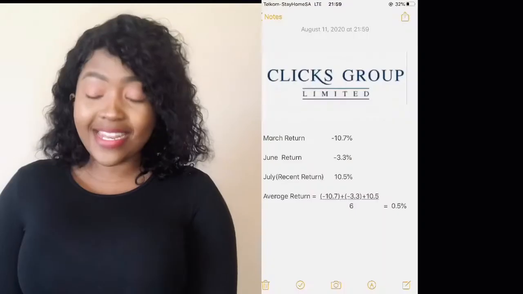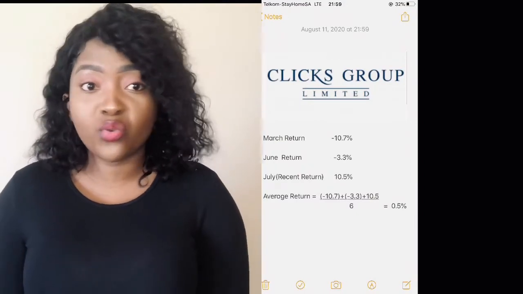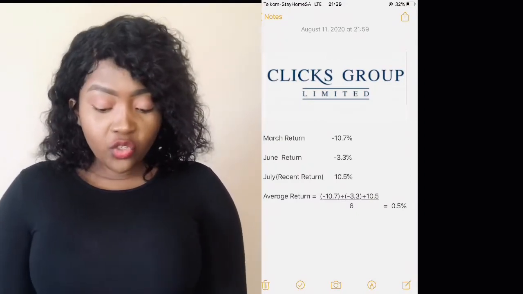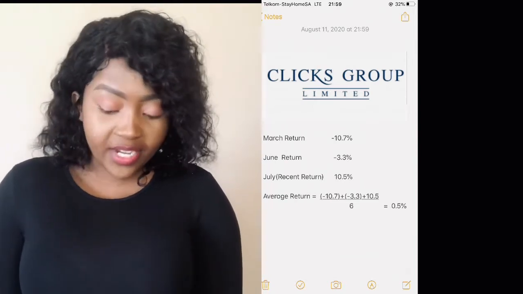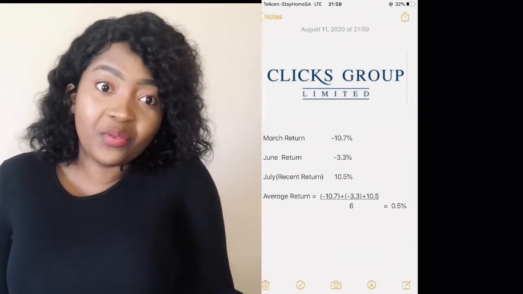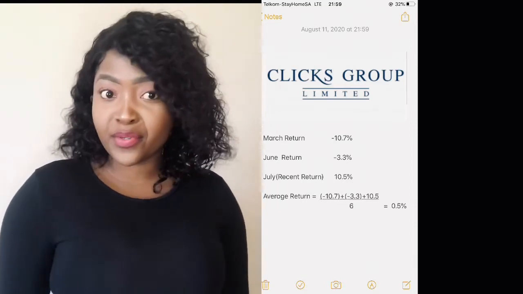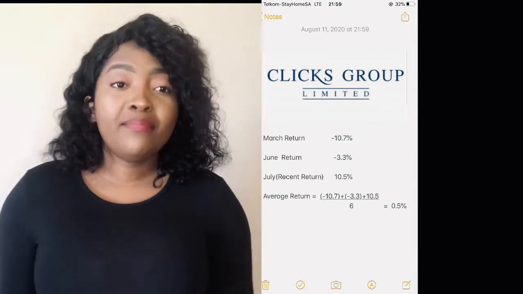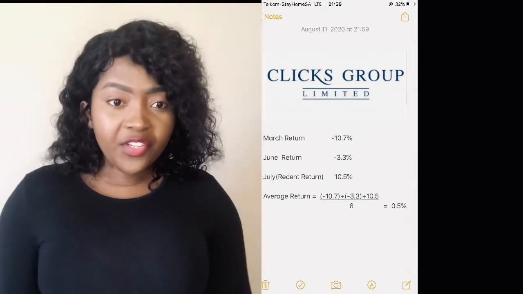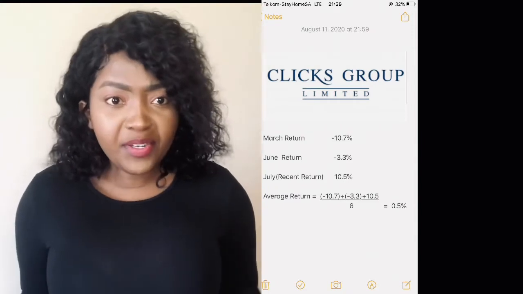Okay, so let's do an example with another company, which is Clicks Group Limited. So we all know what Clicks is, what Clicks sells and everything. Okay, so Clicks, in March it returned negative 10.7%, so those were not good returns. And then in June it went to negative 3.3%, which is increasing, so it's good. And in the last month its return was 10.57%, which is really good. But by looking at the recent return, you'll be like, oh man, Clicks has been doing great, you understand?